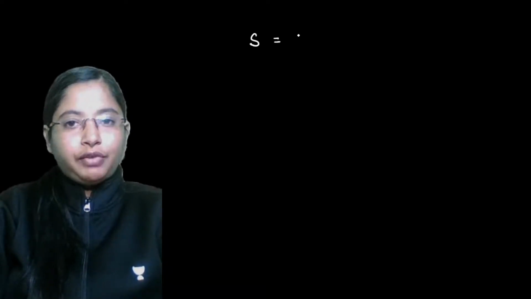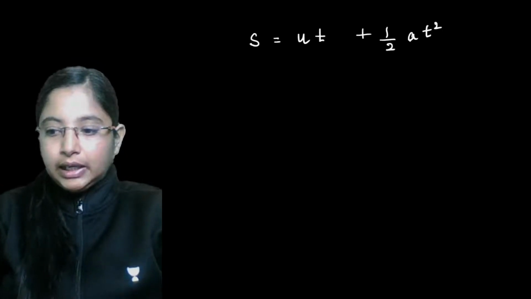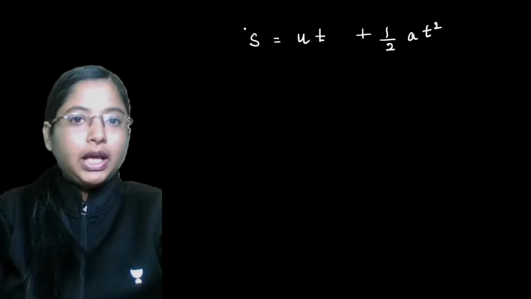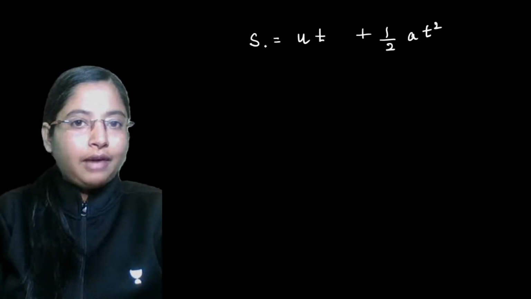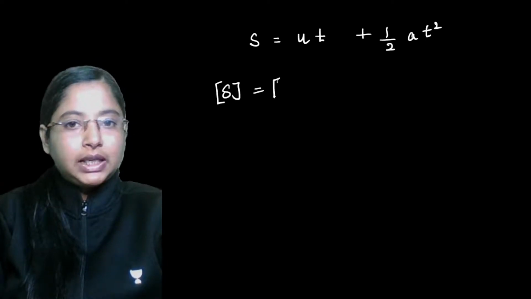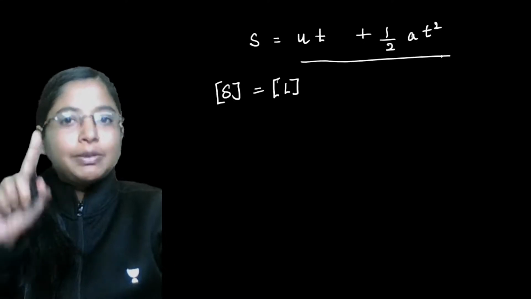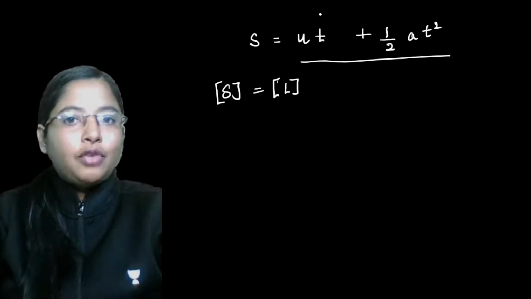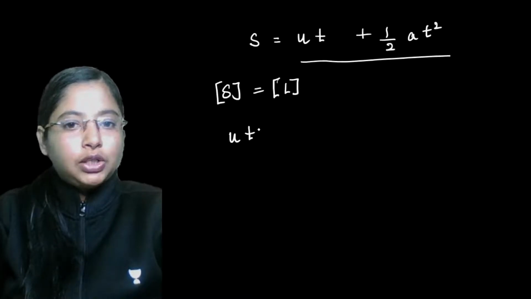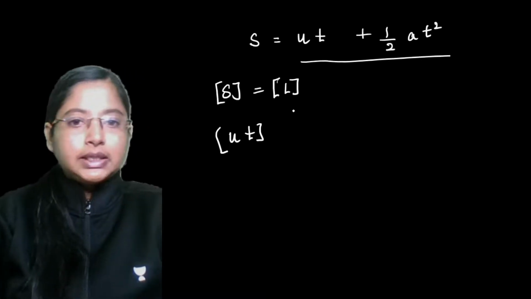From the second equation of motion, S is equal to ut plus half at square. To see whether this equation is dimensionally correct, look at the dimension of S, the displacement, which is L. So on the left hand side we have the dimension L, and on the right hand side we should make sure that the dimension we get is also just L. For example, what is the dimension of u into t?